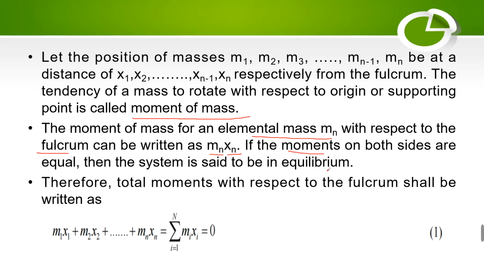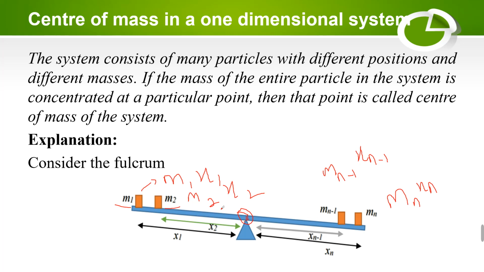So when it is in equilibrium, if we calculate the total moment with respect to the fulcrum on both the left-hand side and right-hand side, it can be written as m1 x1 plus m2 x2 plus and so on up to mn xn. The total moment can be written as the summation from i equals 1 to n of mi xi, and it is equal to 0. How can we say it is equal to 0?